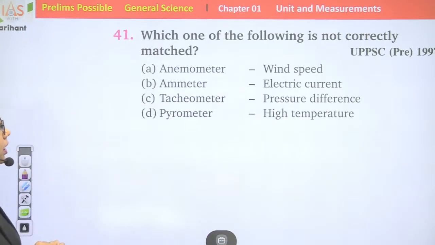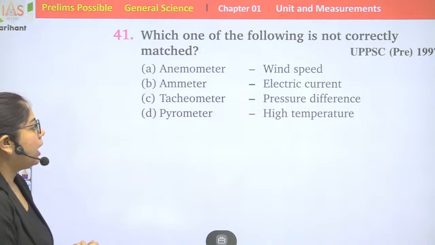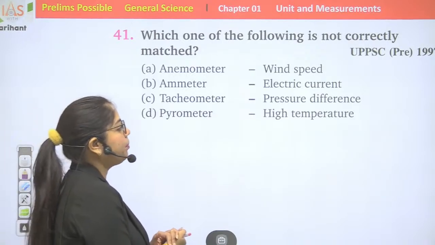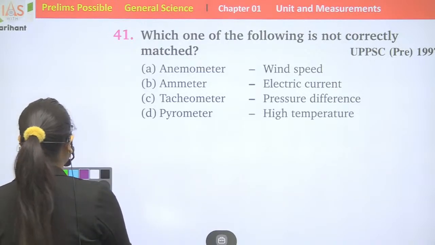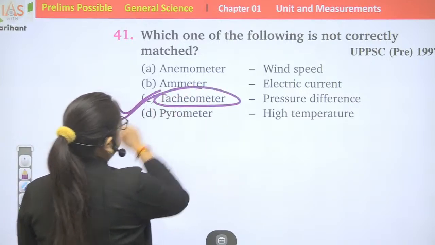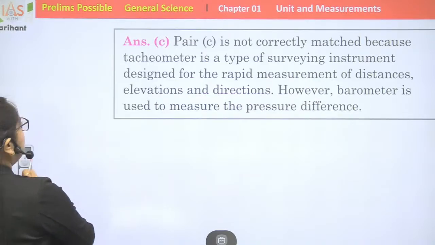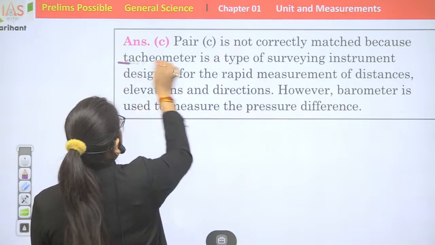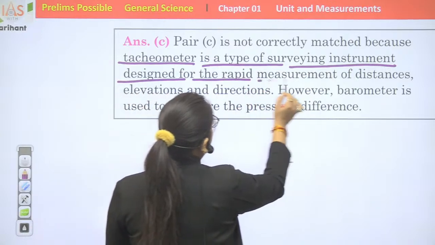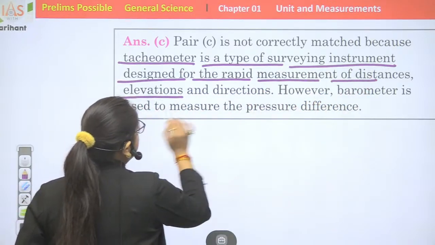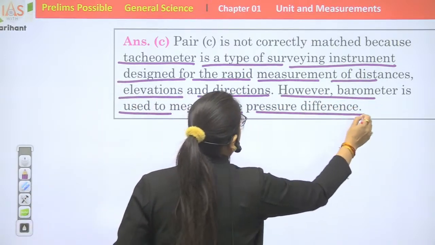Question number 41. Which one of the following is not correctly matched? Anemometer, wind speed; ammeter, electric current; tachometer, pressure difference; pyrometer, high temperature. Option C is not correctly matched because tachometer is a type of surveying instrument designed for the rapid measurement of distances, elevations and directions. However, barometer is used to measure the pressure difference.